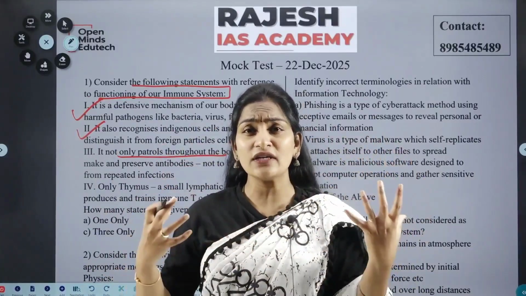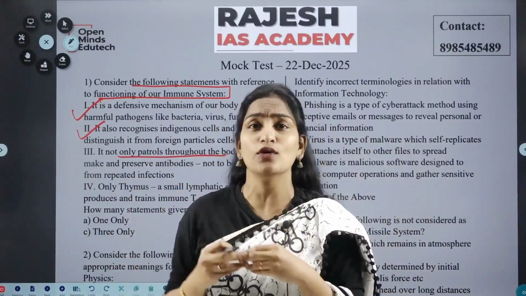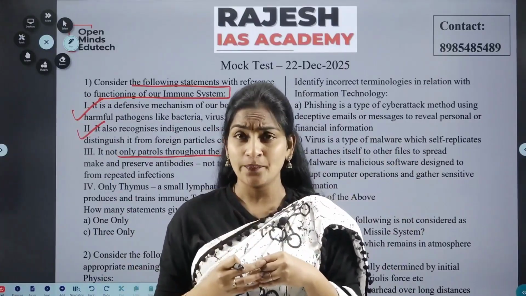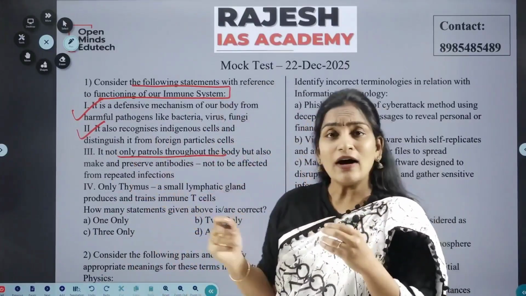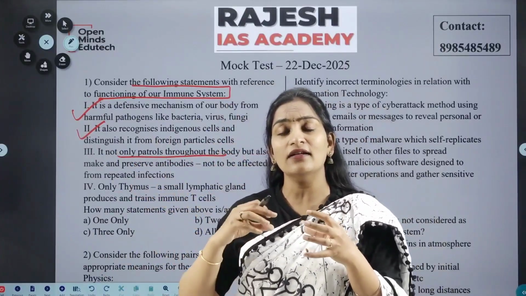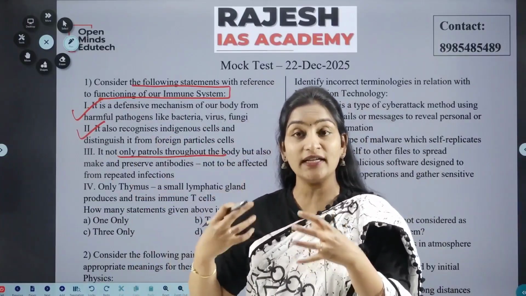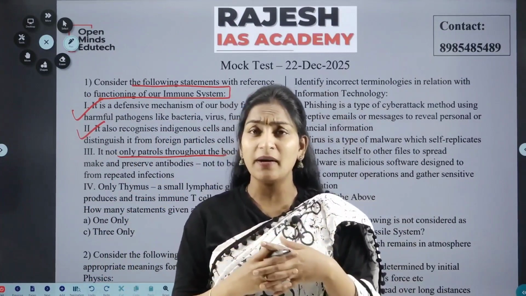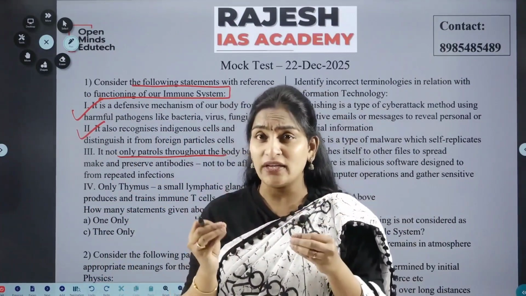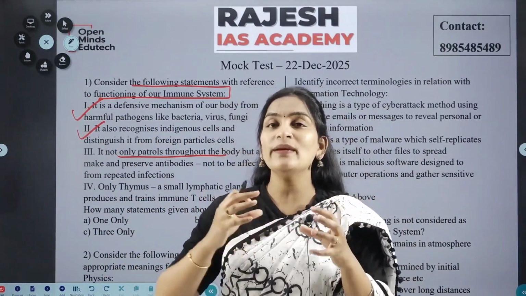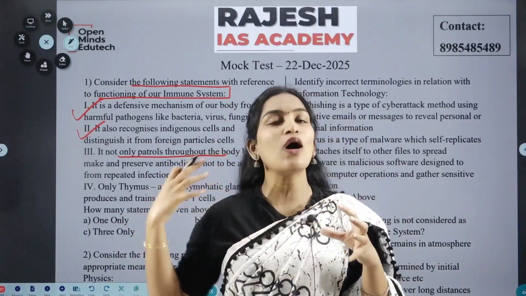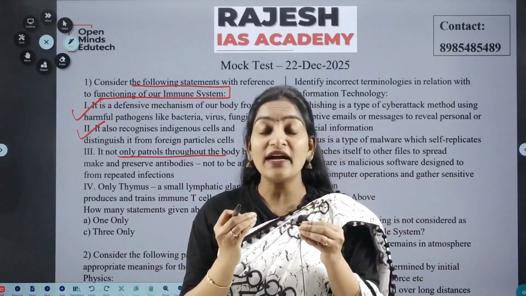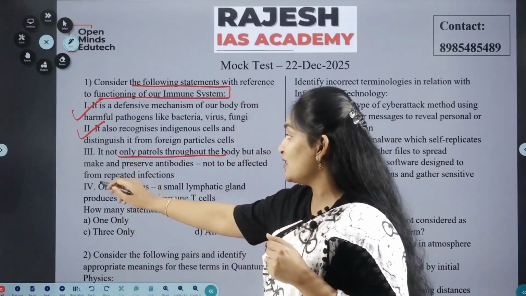You have so many different types of cells within the immune system. I'm combining all the cells together and discussing with you. So how it identifies the foreign particle and distinguishes between our own particles and the foreign particle is by patrolling. The immune cells will be roaming here and there throughout our body continuously to identify and defend our body. That is the third thing.